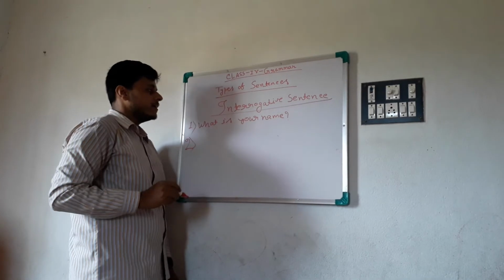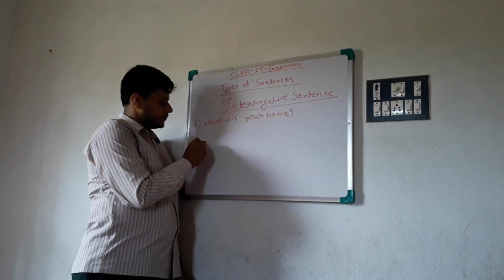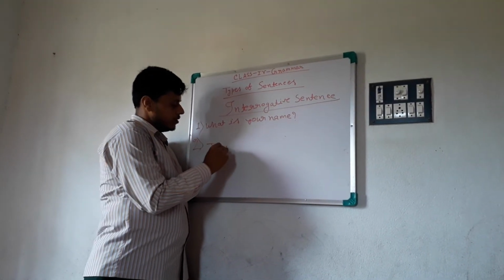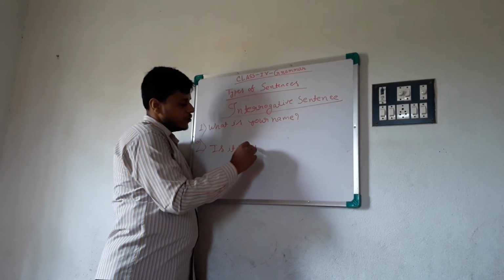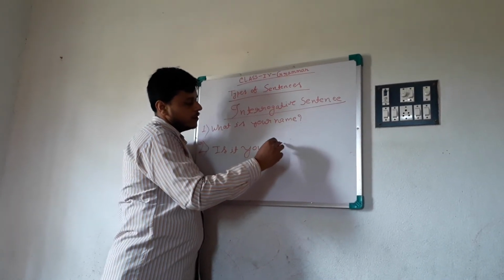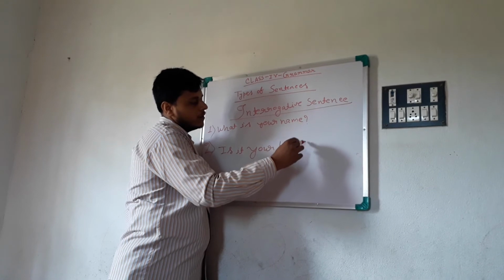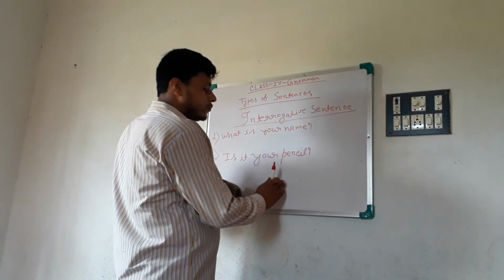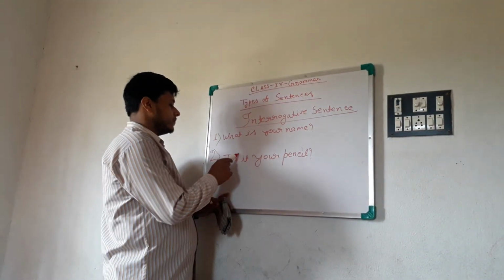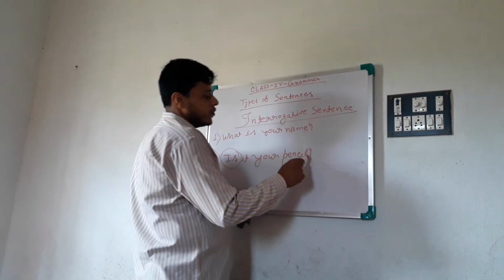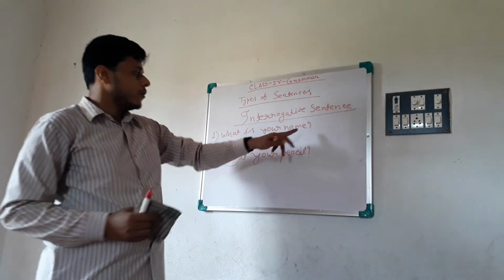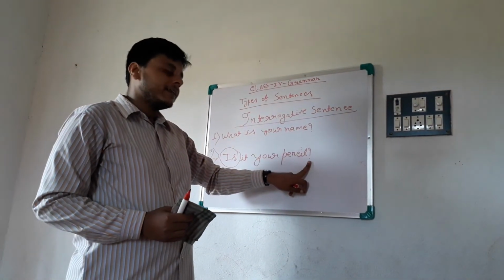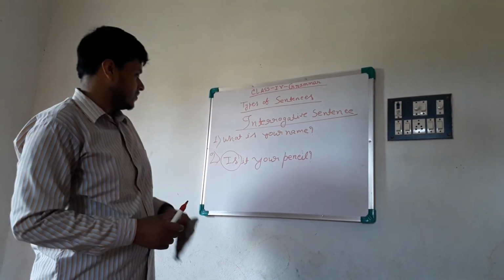Okay. Number 2, another interrogative sentence like, is it your pencil? It's also an interrogative sentence because we ask the question, is it your pencil? And remember, we always put a question mark at the end of an interrogative sentence.